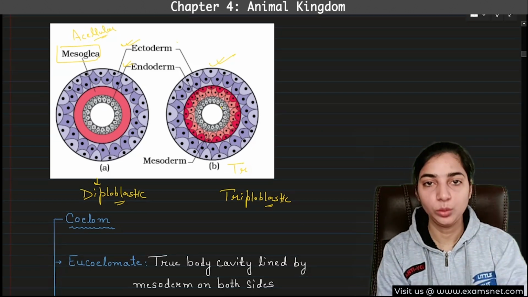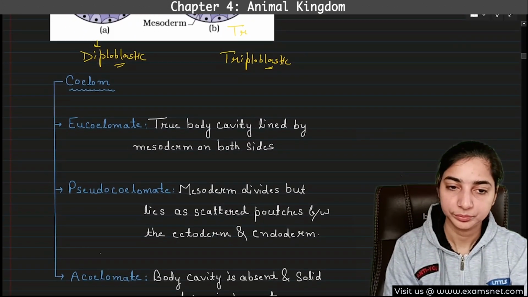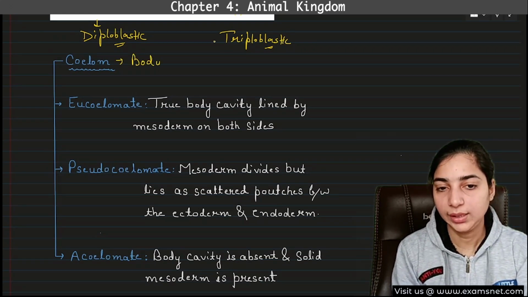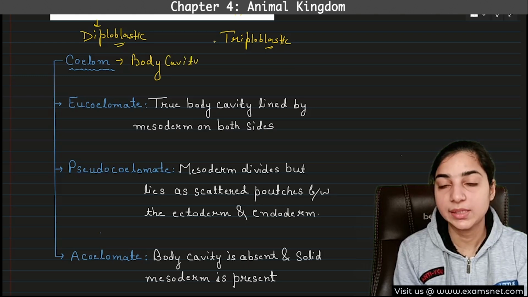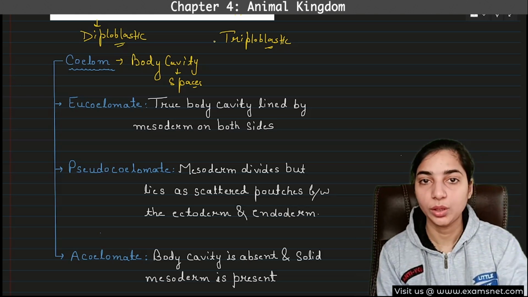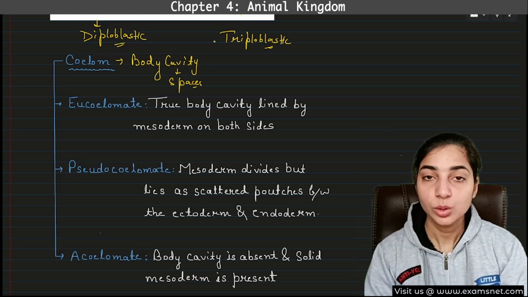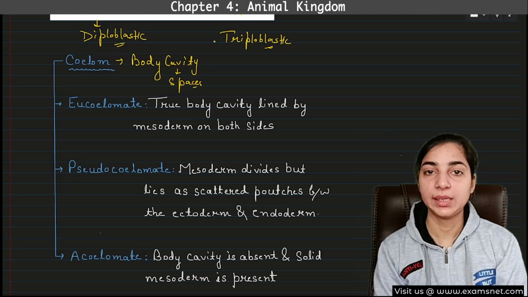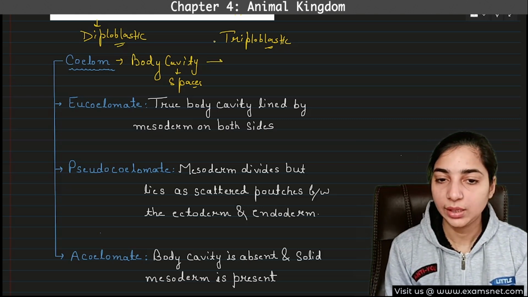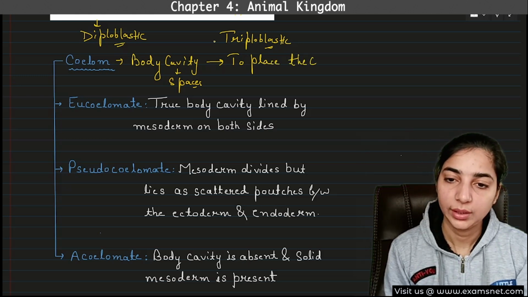Now we will discuss the coelom, and coelom is related to the germ layers. How? Let's see. What is coelom? Coelom is nothing but the body cavity. Cavity means empty spaces. And why is this body cavity required? To place the organs, because we know that different germ layers will form the different organs of our body. So where will these organs be placed? They will be placed in the empty spaces, and these spaces are known as body cavity or coelom. These are required to place the organs.